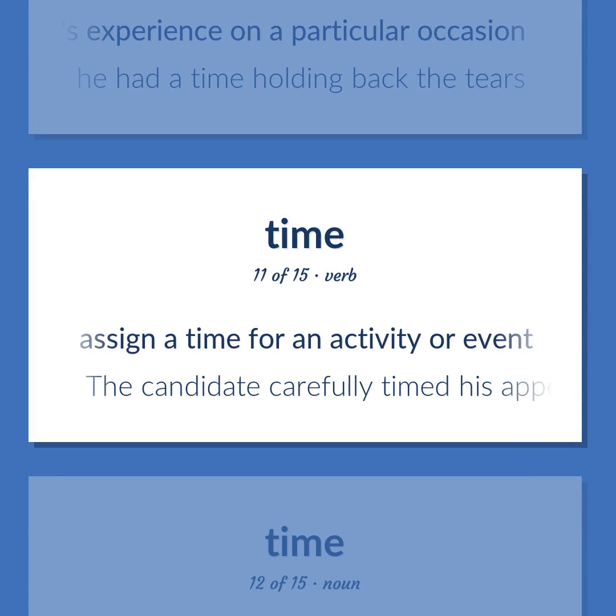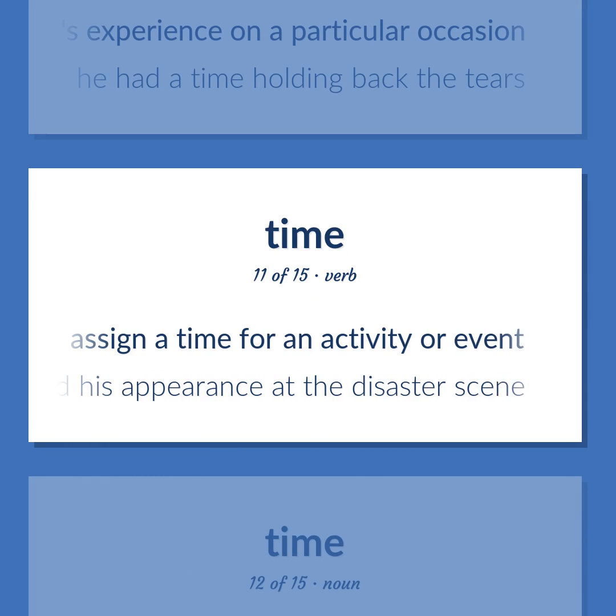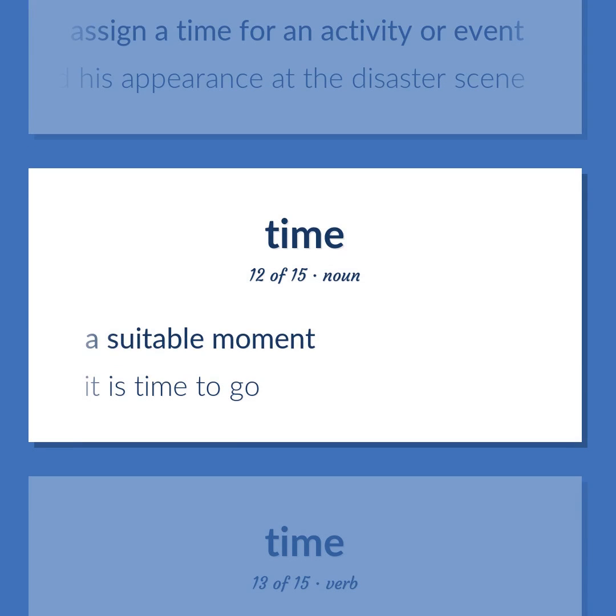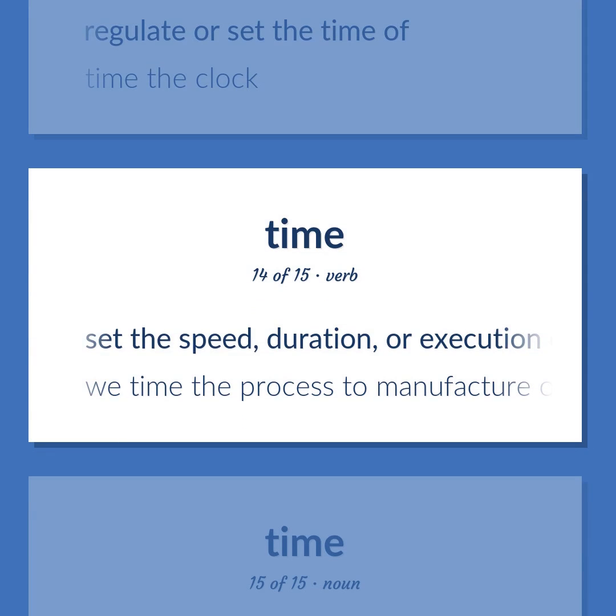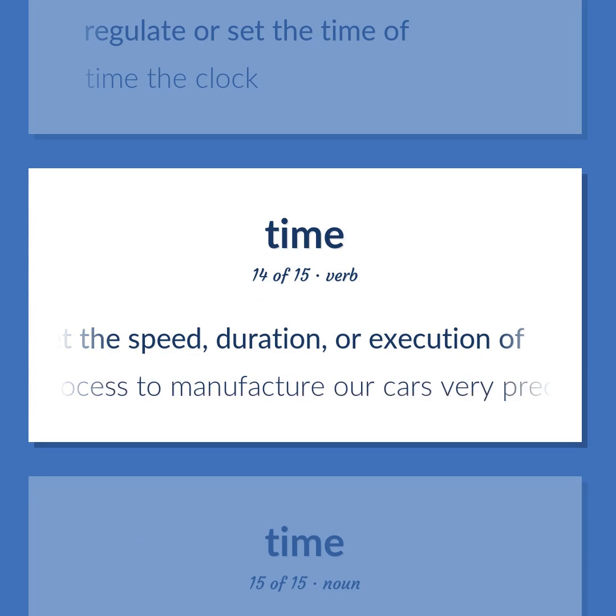Assign a time for an activity or event. The candidate carefully timed his appearance at the disaster scene. A suitable moment. It is time to go. Regulate or set the time of. Time the clock. Set the speed, duration, or execution of. We time the process to manufacture our cars very precisely.